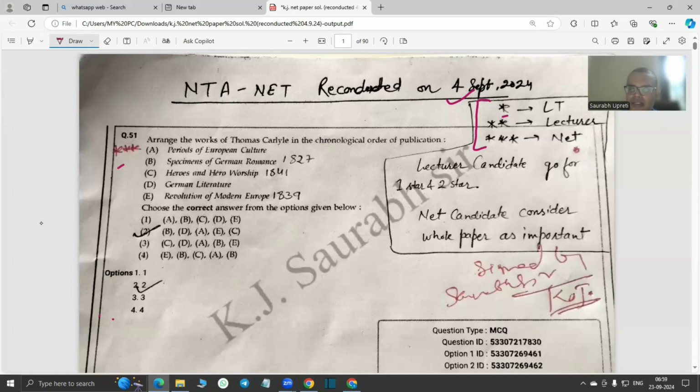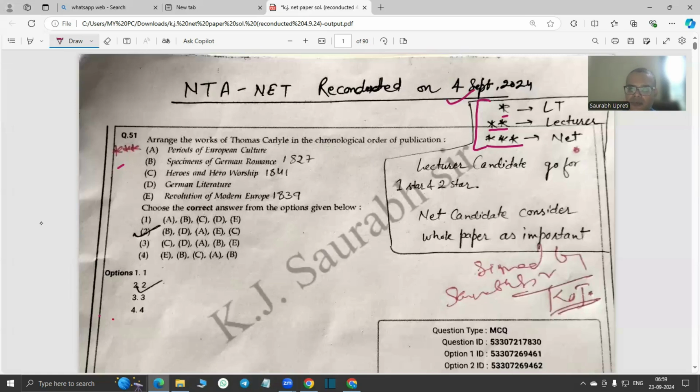And the second thing is 2 star means lecturer level. So especially I'm targeting the Uttarakhand PGT syllabus, and based on that I have categorized this. And the third, 3 star, is of course based on the difficulty level also. It means that the question has a lot of depth and is specifically related to net only or poly only.